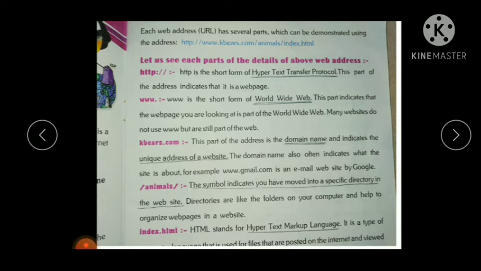Then the next part, www. What is www? It is a short form of World Wide Web.